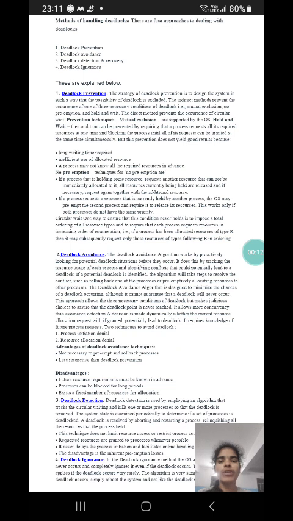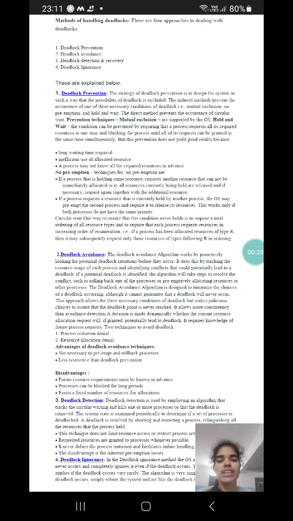Today my topic is about methods of handling deadlock. First, what are the methods of handling deadlock? There are 4 approaches to dealing with deadlocks: 1. Deadlock prevention. 2. Deadlock avoidance. 3. Deadlock detection and recovery. 4. Deadlock ignorance. These are explained below.